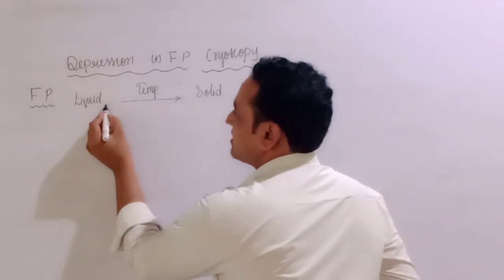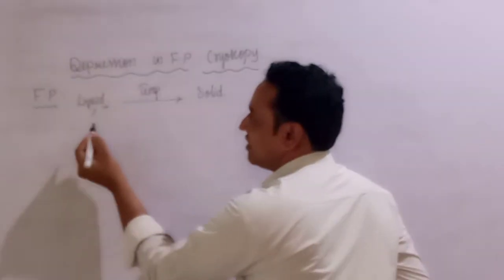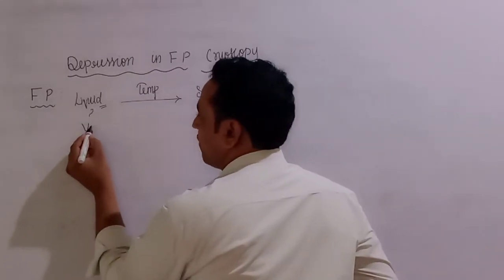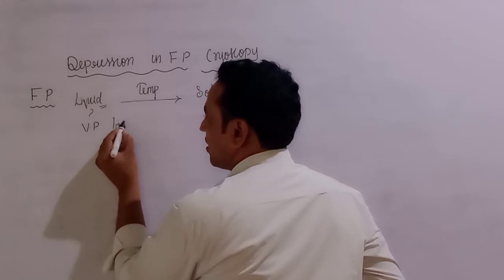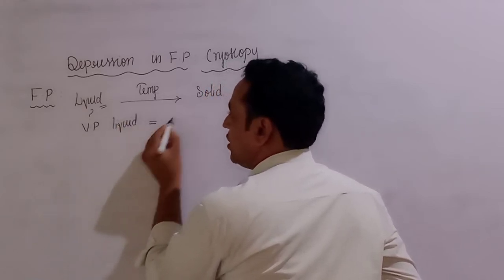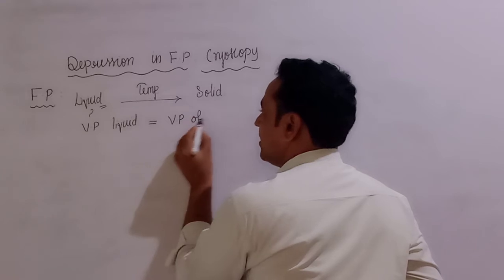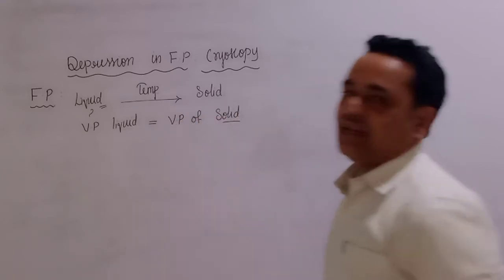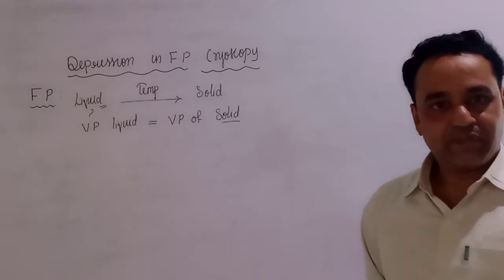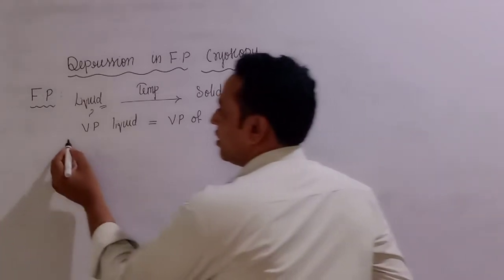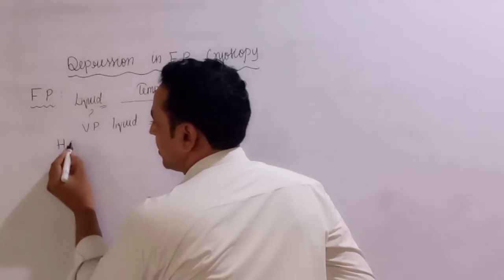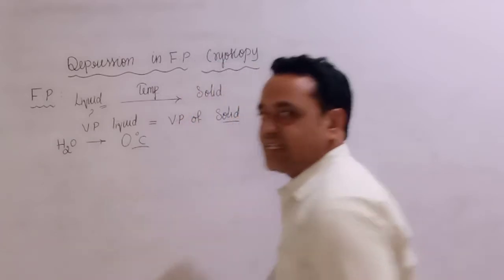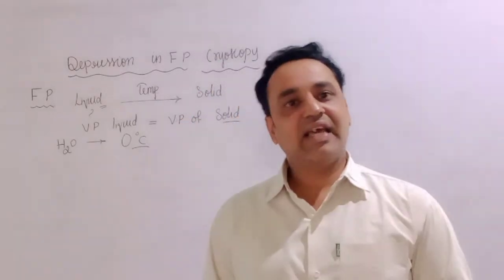Now, when does the liquid freeze? When the vapor pressure of liquid is equal to the vapor pressure of solid, then the liquid starts to freeze. For example, the pure water freezing point is 0 degree Celsius, or 273 Kelvin.